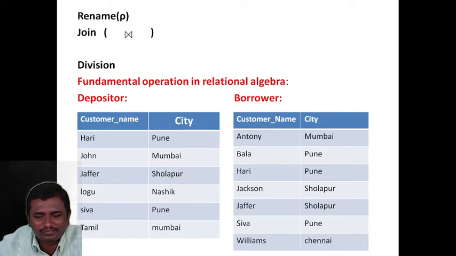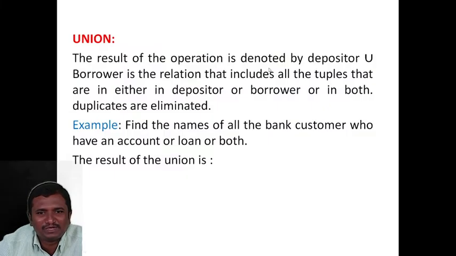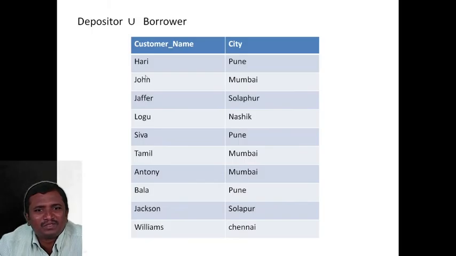Now we can see the operation of union. The result of the operation is denoted by depositor, the union symbol, borrower. It is the relation that includes all the tuples that are either in depositor or borrower or both. The duplicate tuples are automatically eliminated. Example: find the names of all the bank customers who have an account or a loan or both. The result of union we can write as depositor union borrower.